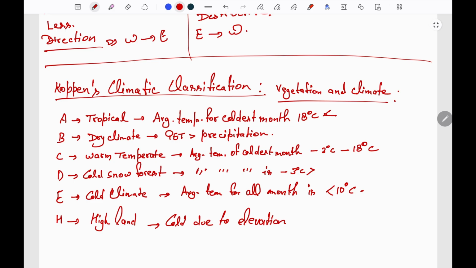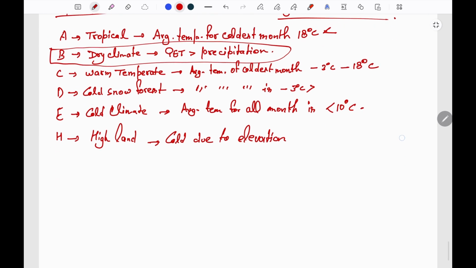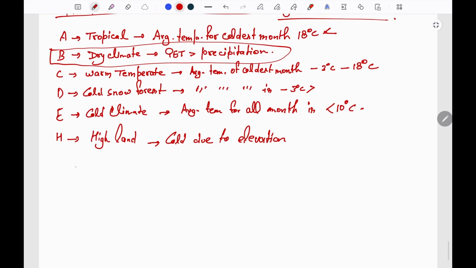Now out of these 5 categories, 4 are based on the temperature and 1 is based on the precipitation, that is B. This is based on precipitation and other 4 on the temperature. And based on the seasons in which the rainfall happens, they are further divided into subcategories by small letters like F, M, S and W.